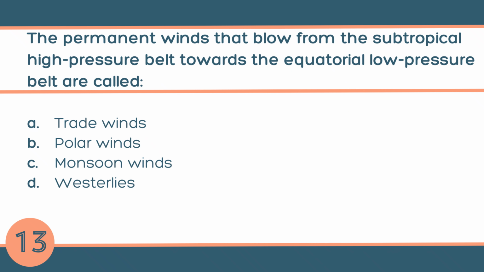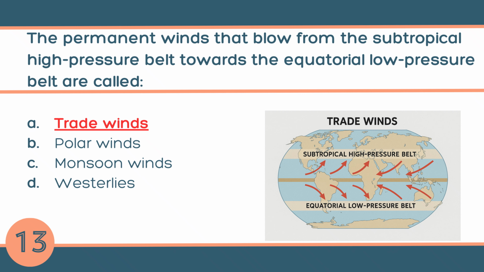Question number 13. The permanent winds that blow from the subtropical high pressure belt towards the equatorial low pressure belt are called A. Trade winds, B. Polar winds, C. Monsoon winds, or D. Westerlies. The answer is A. Trade winds. They blow from northeast to southwest in the northern hemisphere and from southeast to northwest in the southern hemisphere.